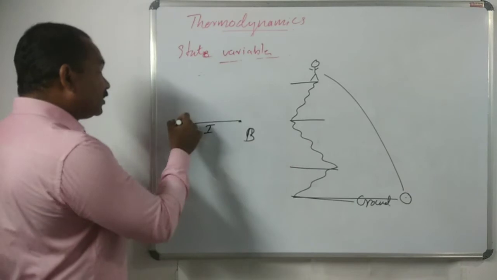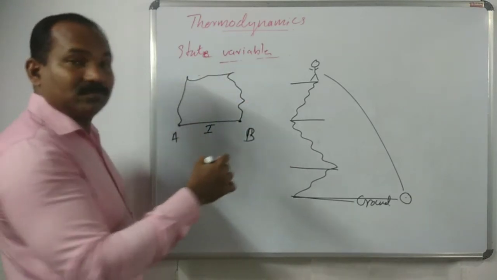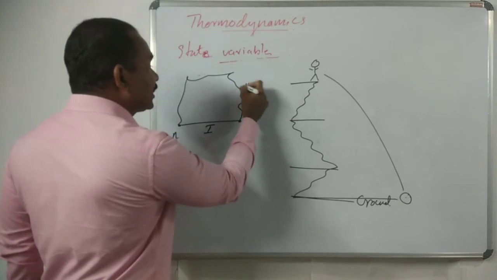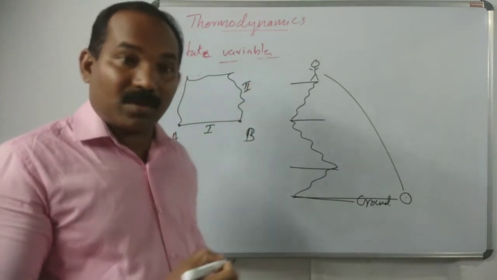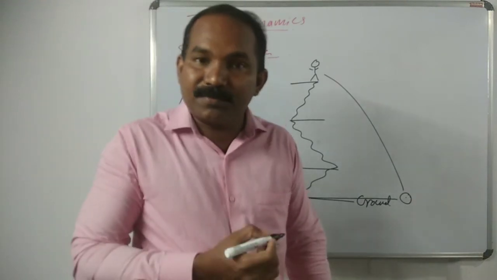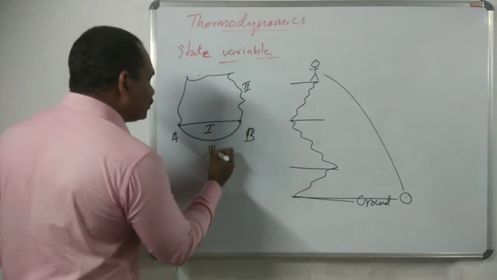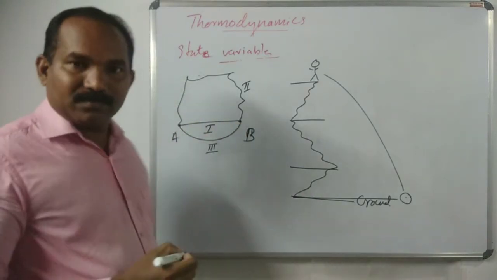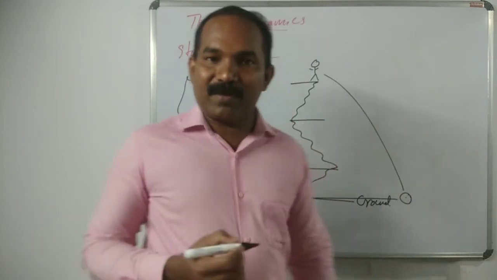And we travel in another way, this is the second path. The work is not the same. We travel more distance, more work we do. And this one is path 3. Work is different.